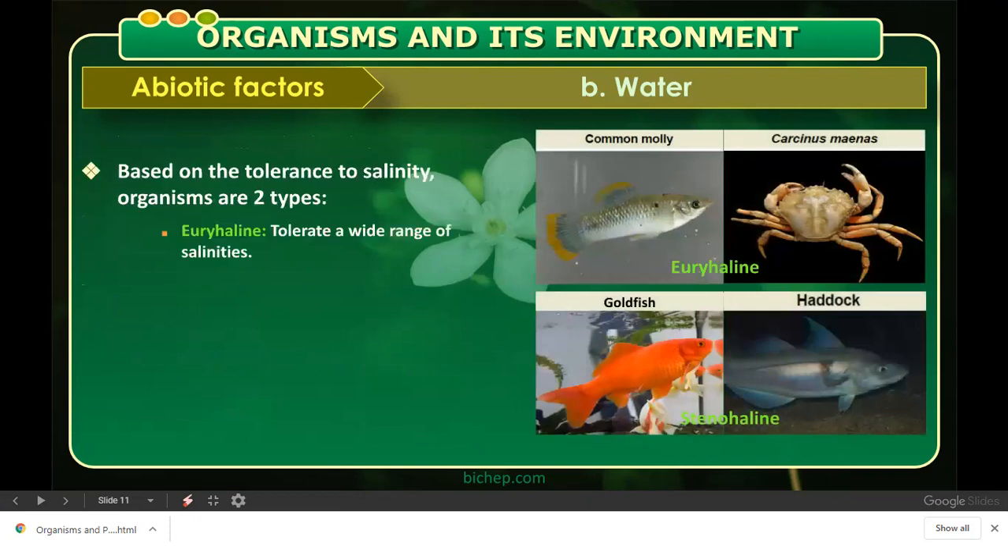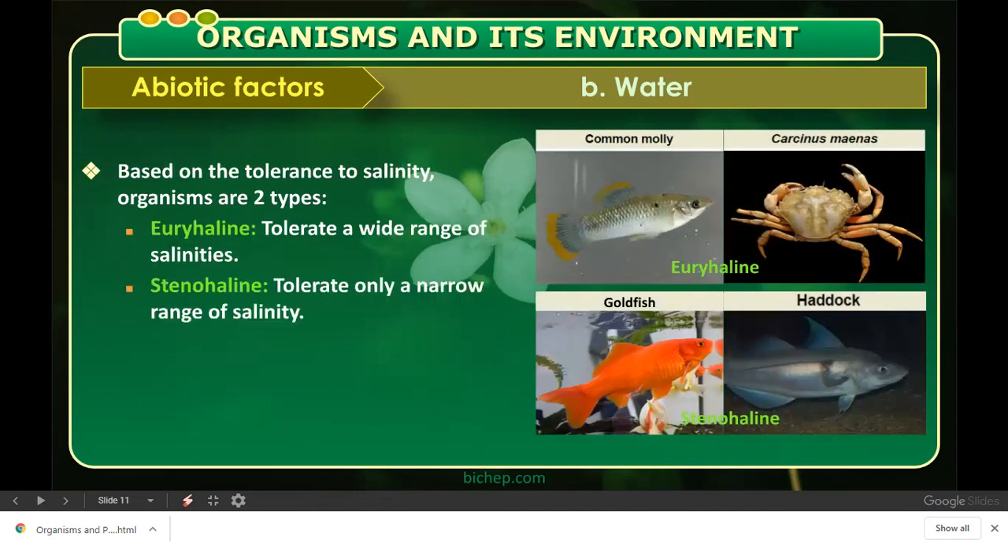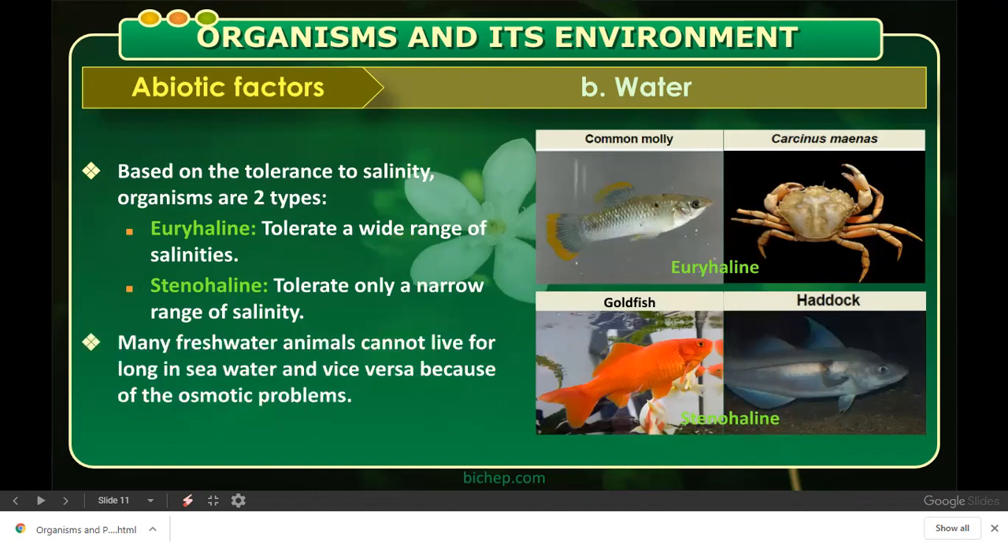Here you can see some examples given based on tolerance to salinity, that is, how much salt content is in the water. Just as we had eurythermal, here we have euryhaline. They can tolerate a wide range of salinity. Then comes stenohaline; they can tolerate a narrow range of salinity. Many freshwater animals cannot live for long in seawater and vice versa.